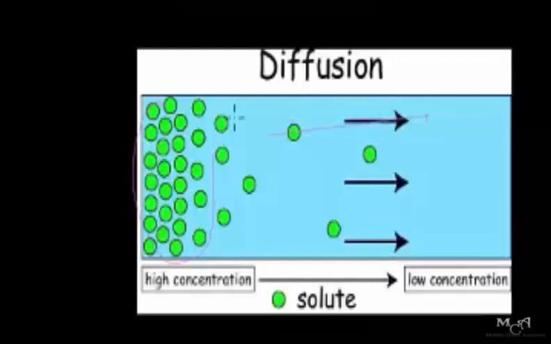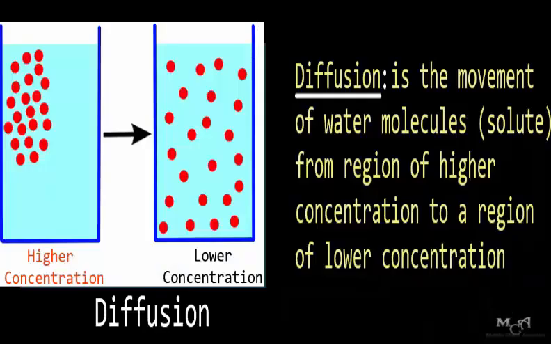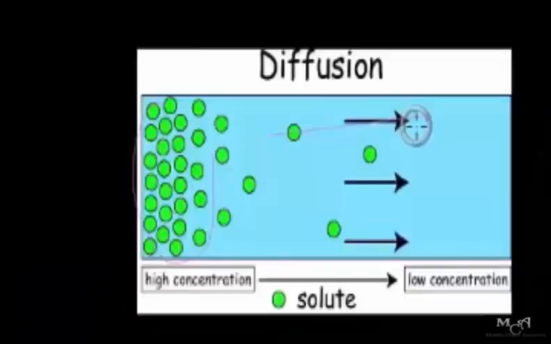So you can see this movement illustrates that the particles possess kinetic energy. Mind you, we say that these molecules are in constant motion. So diffusion tends to support kinetic theory as the molecules move from higher concentration to lower concentration. That process or that phenomenon is known as diffusion.